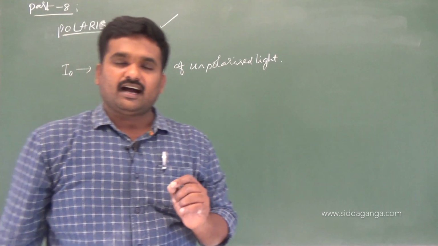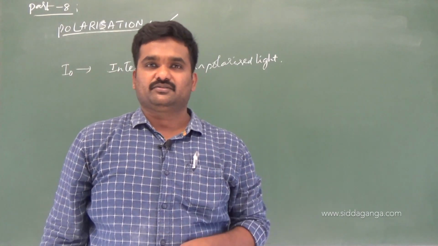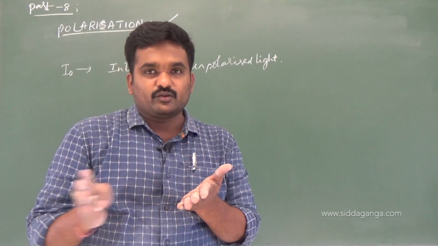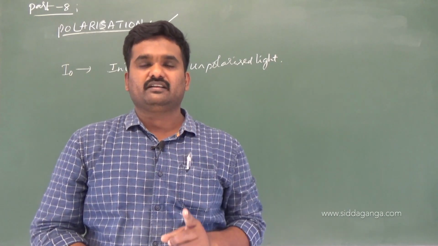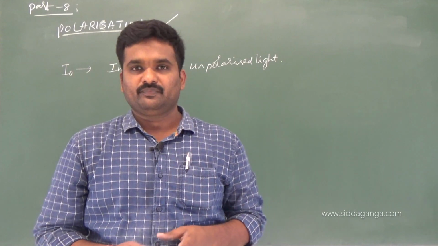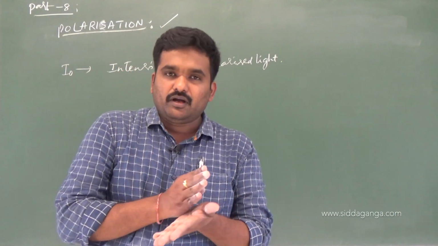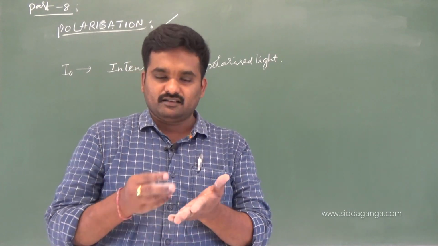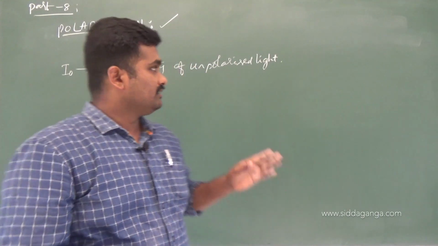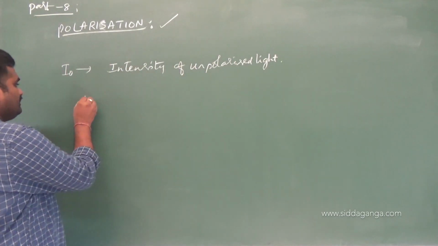Half the intensity is reduced, half the vibration takes place, either electric field or magnetic field. Only one electric or magnetic field vector is left out. Somehow I eliminate one of the planes of vibration.